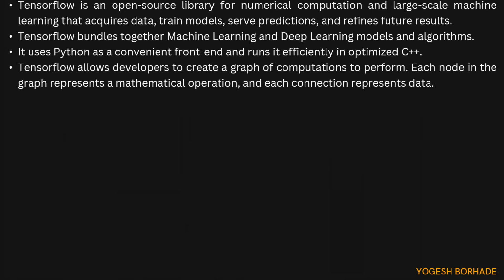Then it allows developers to create a graph of computations to perform. So we can create graphs, and in graphs we know that we have the nodes, and those nodes are connected with the other node with a connection. So each node in the graph represents a mathematical operation. Then it can be addition, subtraction, multiplication, division, simple operations, and each connection represents the data. So whatever the connection between those nodes are there, that represents your actual data.